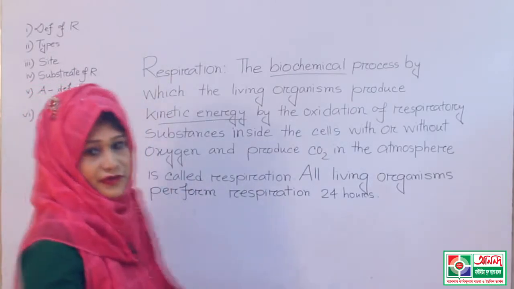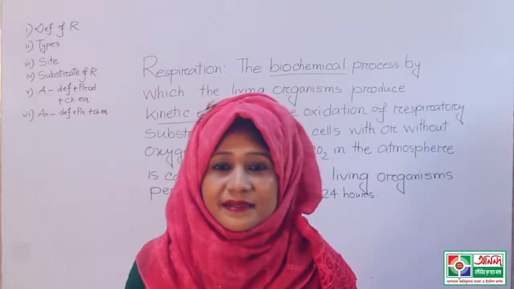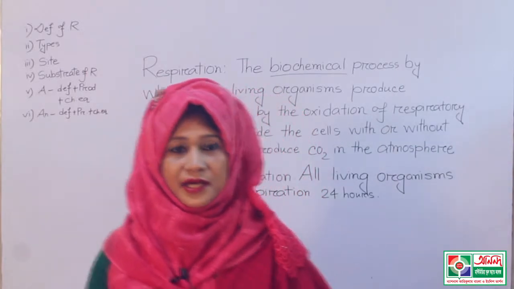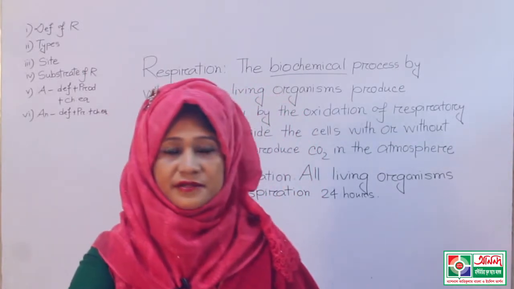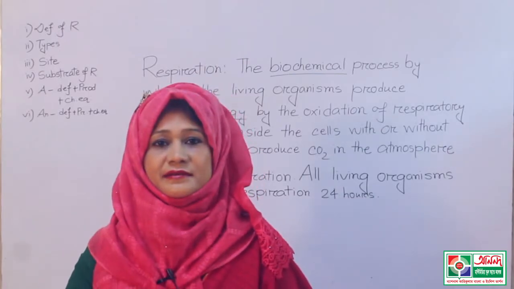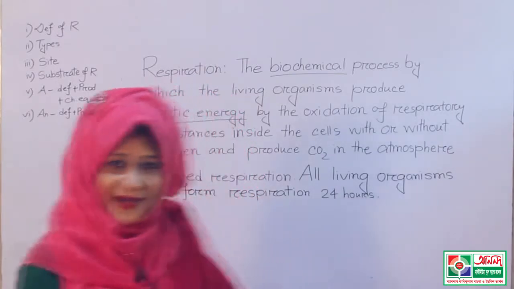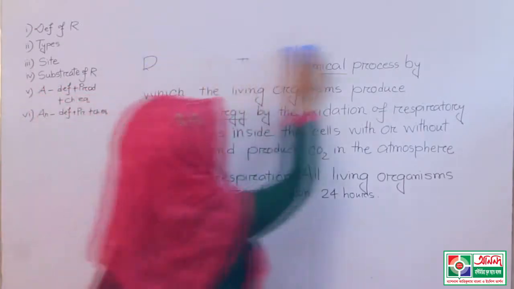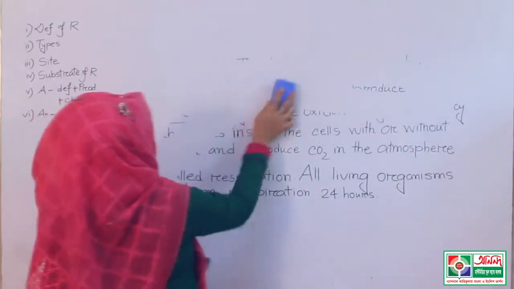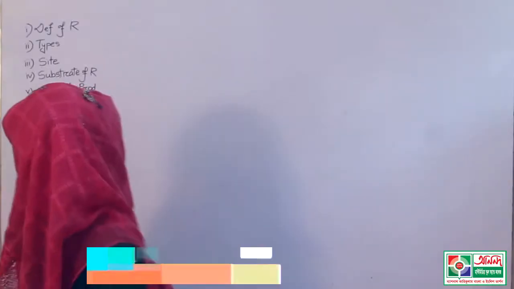Then the types of respiration. You know, students, there are two types of respiration, that means external respiration and internal respiration. So now I will erase the board and I will show you the classification of respiration.